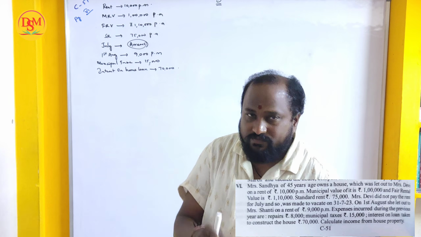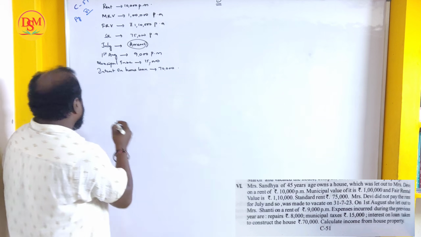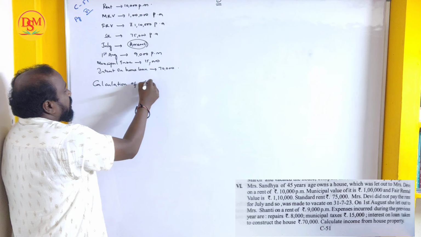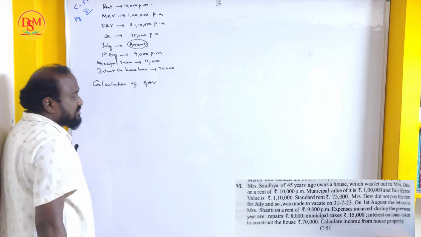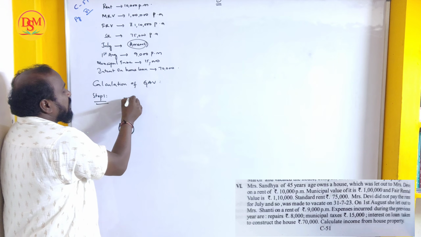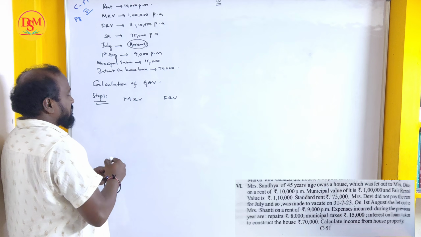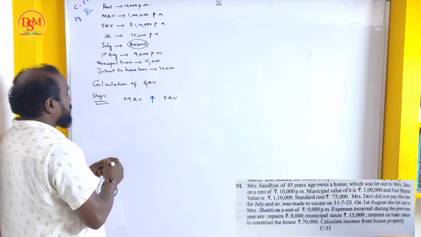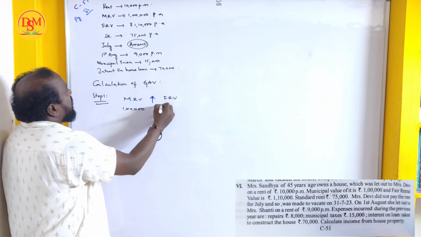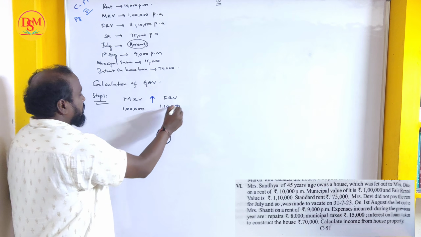While starting the sum, the first point we have to consider is we have to calculate GAV, gross annual value. The procedure: calculation of gross annual value. Step number 1, I already told you, we have to compare municipal rental value and fair rental value, and the highest of these is taken. Municipal value is how much in the given question? 1 lakh rupees, and fair rental value is 1,10,000. Which is highest? Fair rental value 1,10,000 is highest.